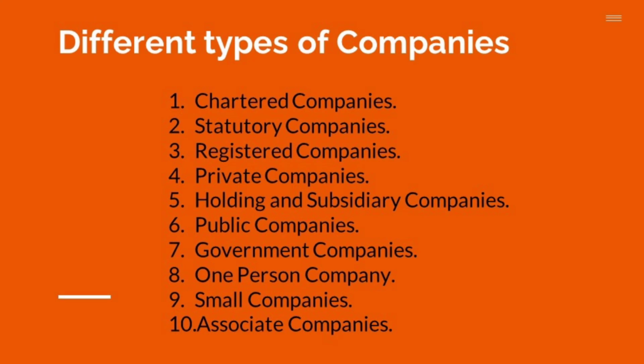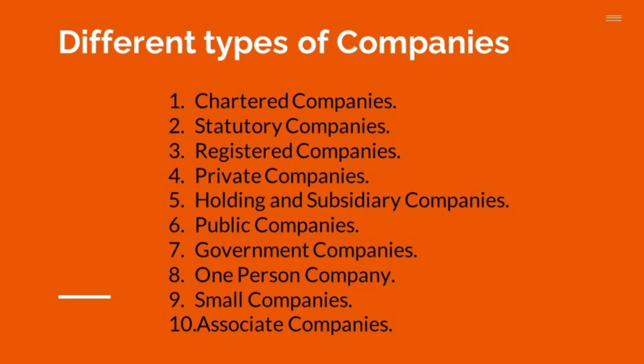The second control is holding of a majority of shares. Here, the holding company holds a majority of shares of company B. The term majority of shares means more than half in nominal value of the equity share capital of the company. A company becomes a holding company if it holds more than 50% of the equity shares of another company. This is how holding and subsidiary companies come into existence. Understand?